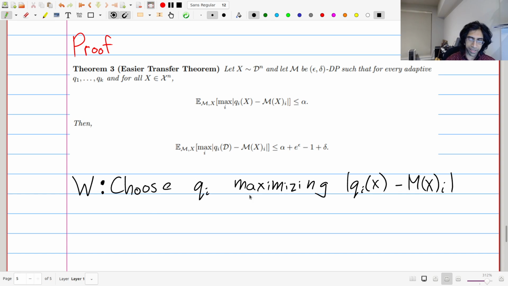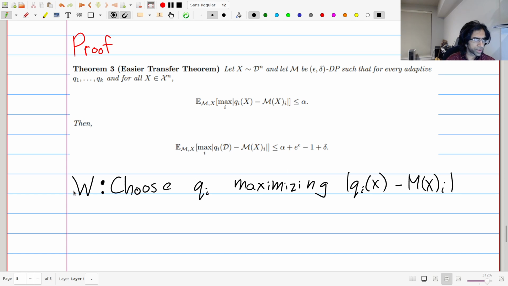Okay, so why is W differentially private? Well, M already does all the work by being differentially private. All you're going to do is post-process that. So this is differentially private, inheriting the differential privacy of M.